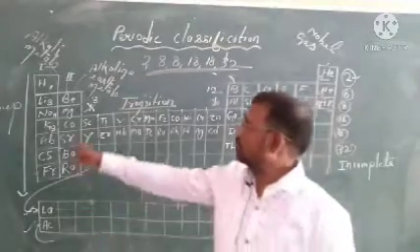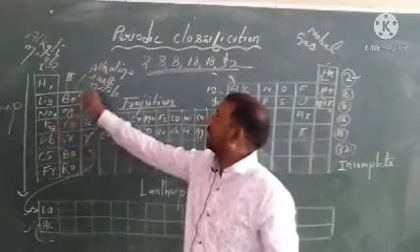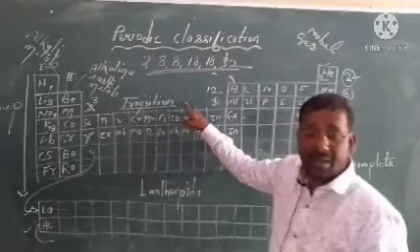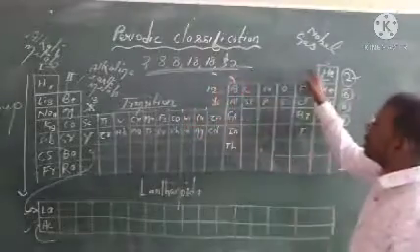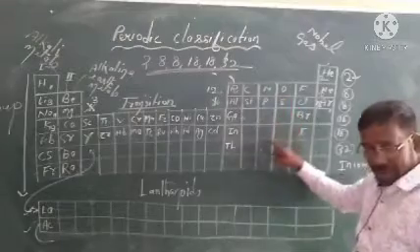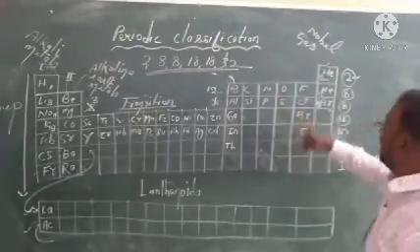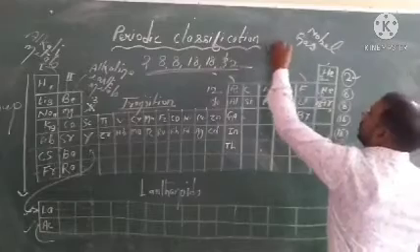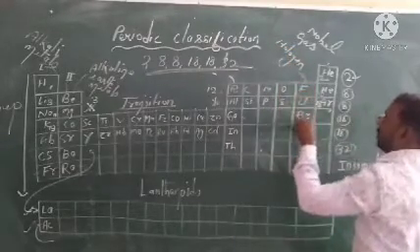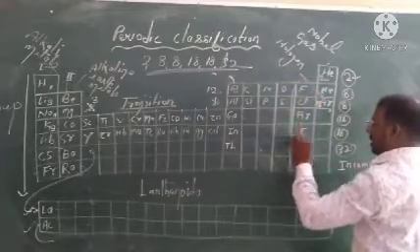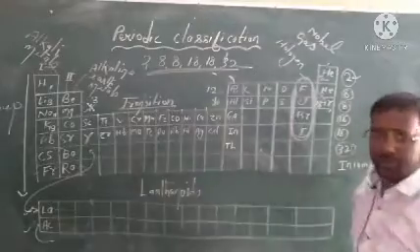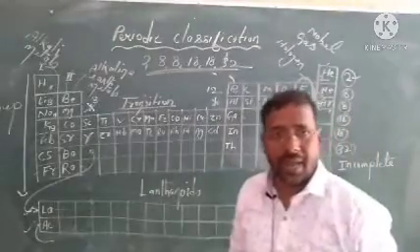Again, the first group is known as alkali metals, the second one is the alkaline earth metals, and the middle ones, 3 to 12, are known as transition elements, and these are known as the boron family, carbon family, nitrogen family, oxygen family, and these are called halogens. Fluorine, chlorine, bromine and iodine. Halogens, just learn, it is very important, always in your examination it will be asked. Halogen group: fluorine, chlorine, bromine and iodine.